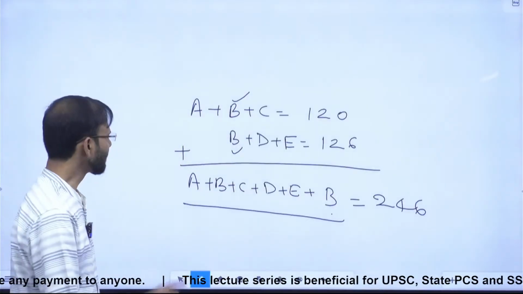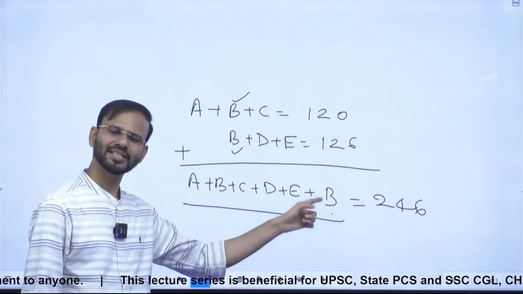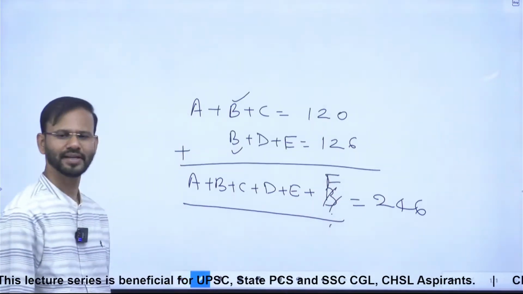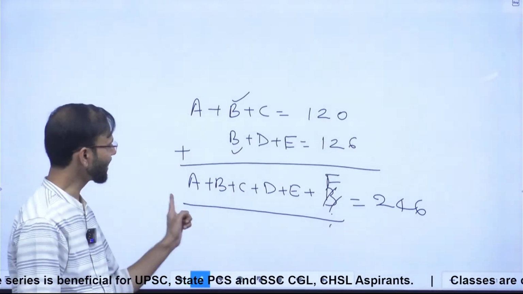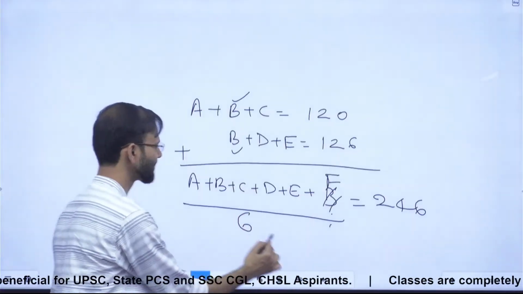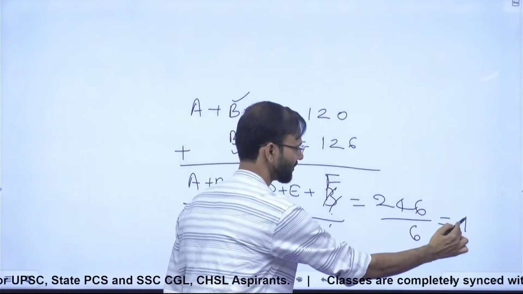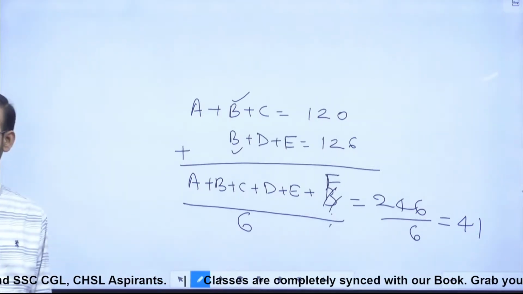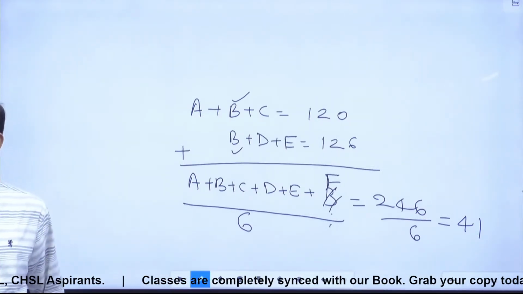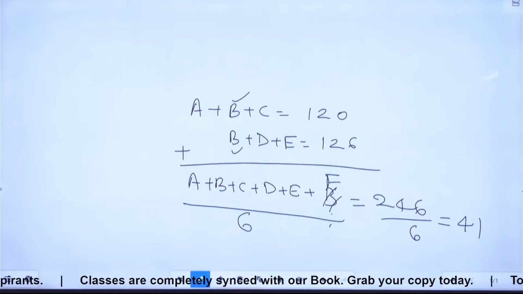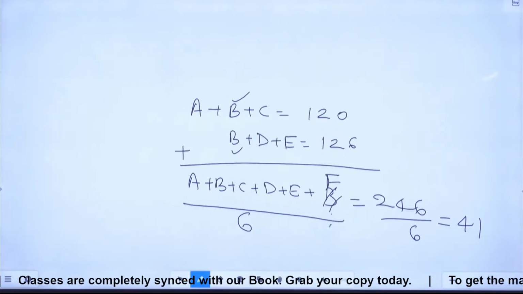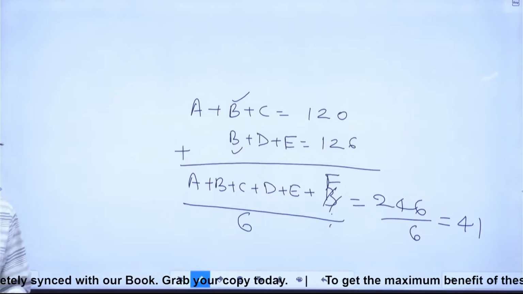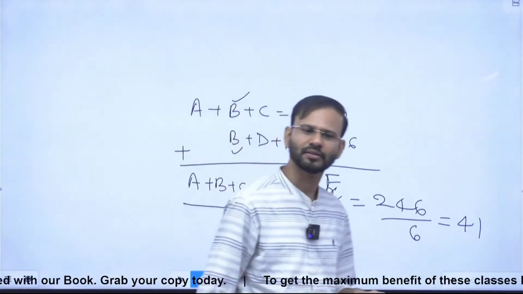Fine. And the question is saying B is same as F, so you can replace this B with F, right? And the question is asking what is the average from A to F. So this number will be divided by 6. So this is 41, guys. Right? Done? Please note it down. Is it clear, everyone? Right?